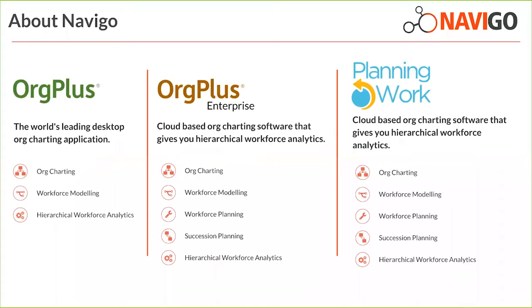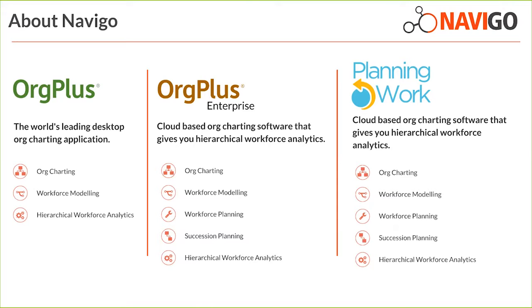So, with that in mind, let's actually have a look at the three different org charting tools that we currently work with. Starting from the left-hand side, we've got OrgPlus Desktop. OrgPlus Desktop is a tool which enables you to create org charts automatically from a data source, as long as that data source has a reporting structure. So you're able to create basic workforce analytics views from the metrics stored in your data source, and also bring that information to life using conditional formatting and calculated formulas.